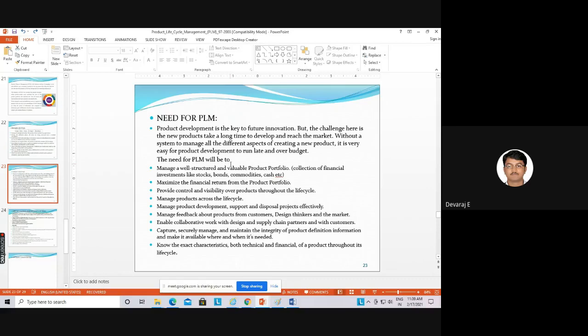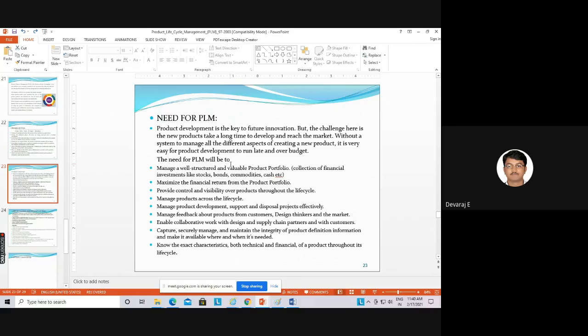So for manufacturing a new product, it takes more time. Now it has been reduced; at least it takes 1.5 years. Before, it was taking around 5, 6, 7 years. So it's very difficult to produce new products depending upon customer needs. It takes a long time to develop and reach the market. Yes, I think everyone is getting it. Yes, sir, understood, sir.